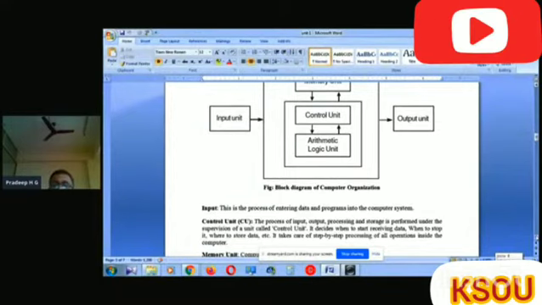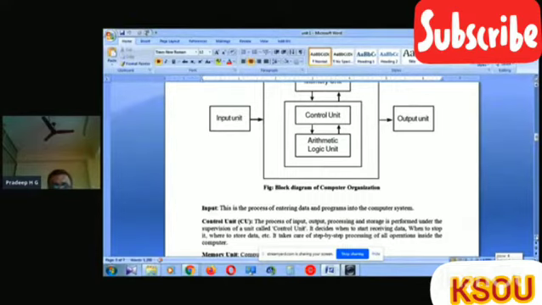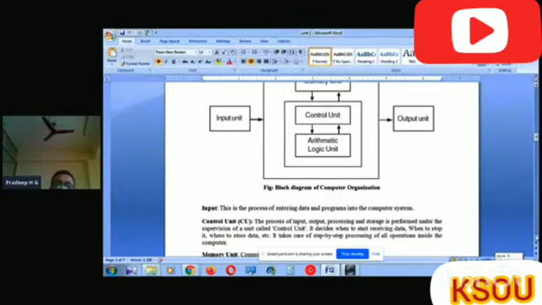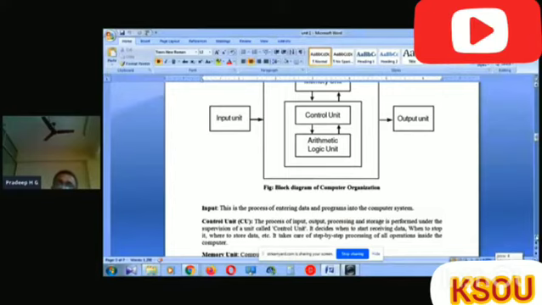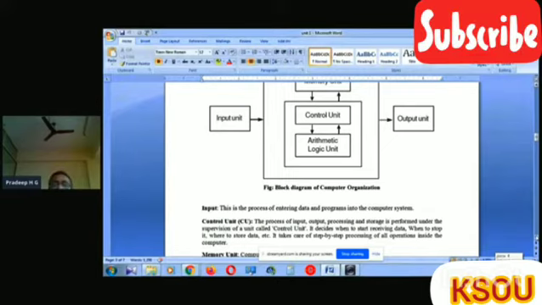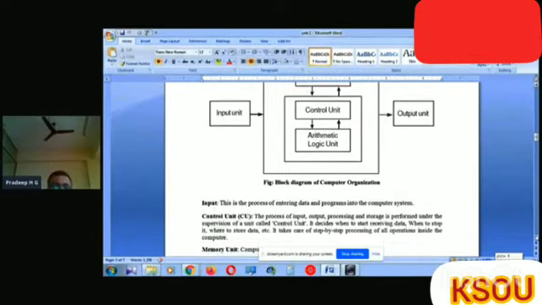Which type of unit is used to provide the input to the system? Such devices or units are called input units. Which units give the result from the system to the users? Such devices or units are called output units.